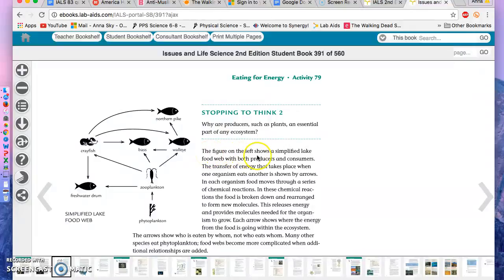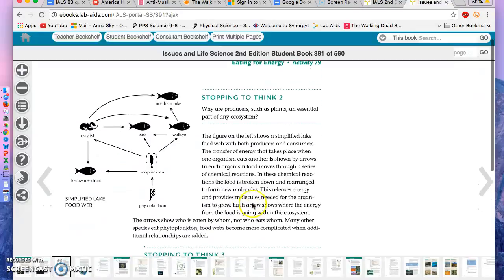The figure on the left shows a simplified lake food web with both producers and consumers. The transfer of energy that takes place when one organism eats another is shown by arrows. In each organism, food moves through a series of chemical reactions. In these chemical reactions, the food is broken down and rearranged to form new molecules. This releases energy and provides molecules needed for organisms to grow. Each arrow shows where the energy from the food is going within the ecosystem.